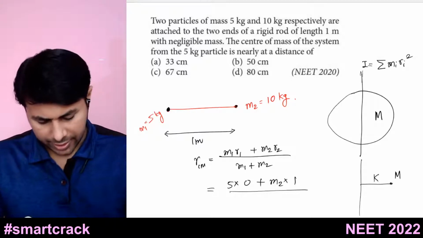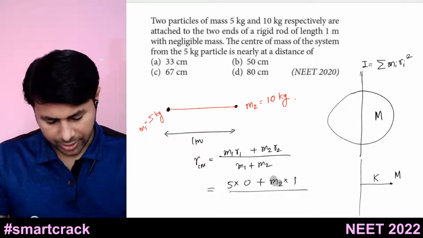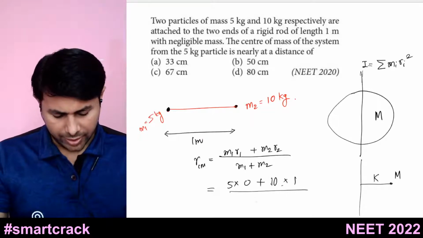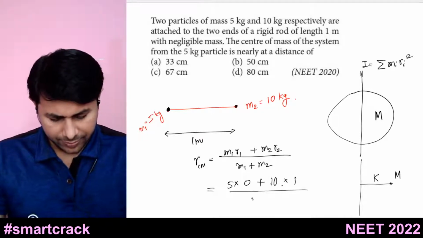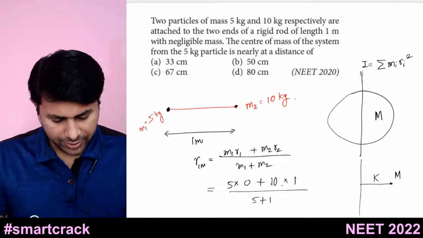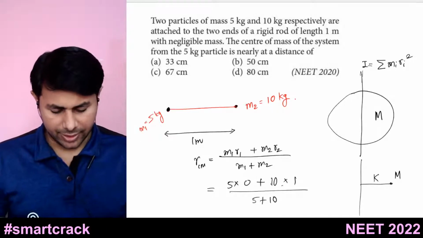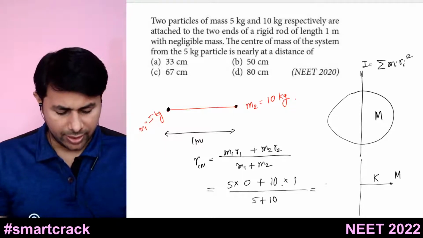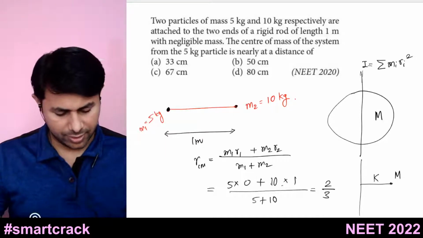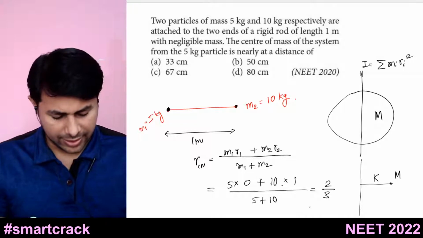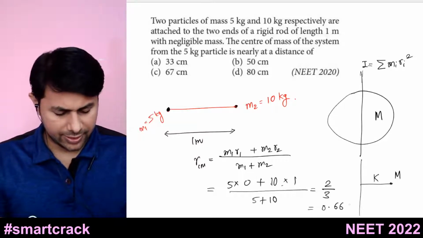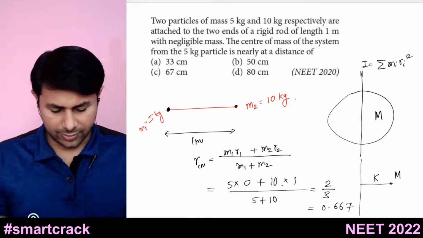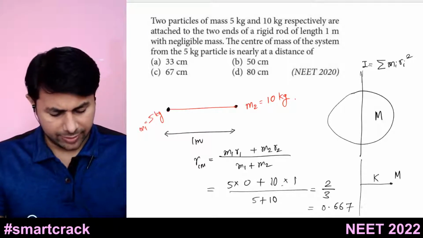Let's substitute m2 equals 10 kg. So m1 is 5 and m2 is 10. 5 plus 10 is 15, and in the numerator we have 10. 10 divided by 15 is 2 by 3, or you can write this as 0.666 recurring, 0.667 in meters.